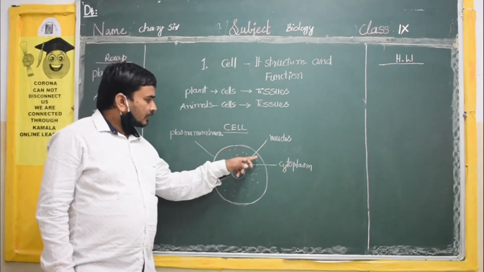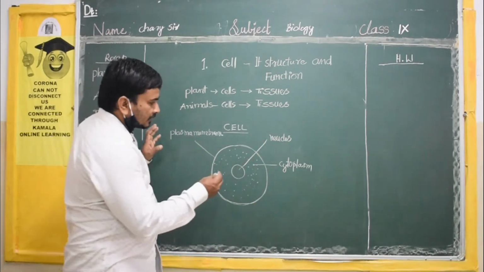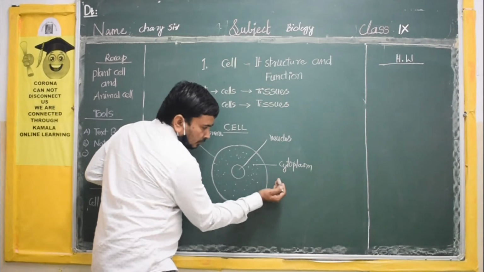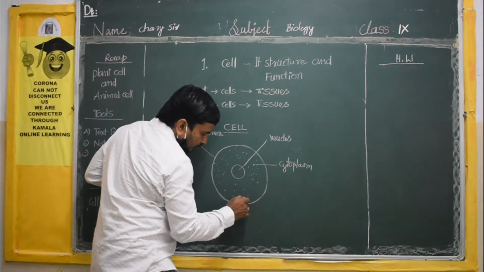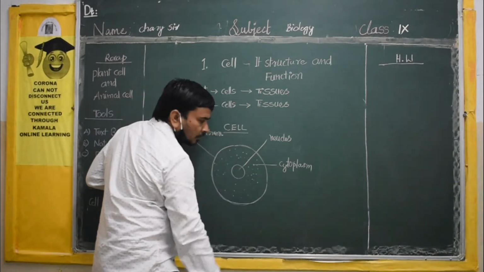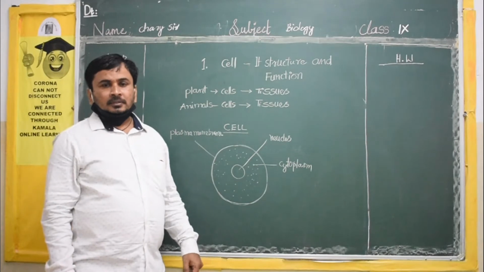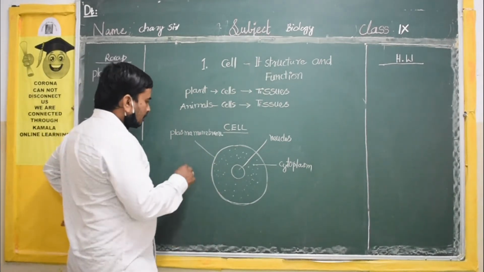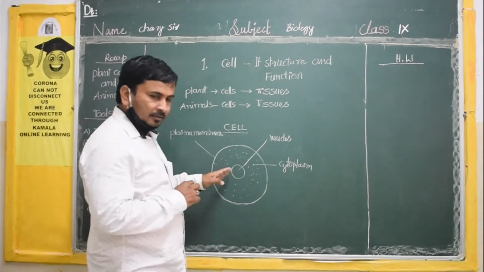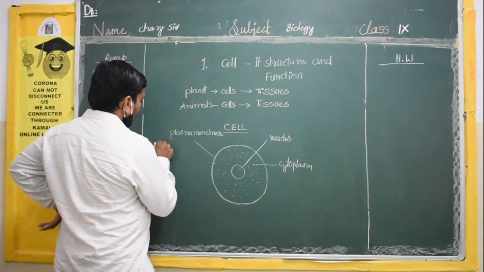It will protect the cell from the external environment. External is outside of the cell, and this is inside the cell. One layer will be there, and this layer is called the plasma membrane.